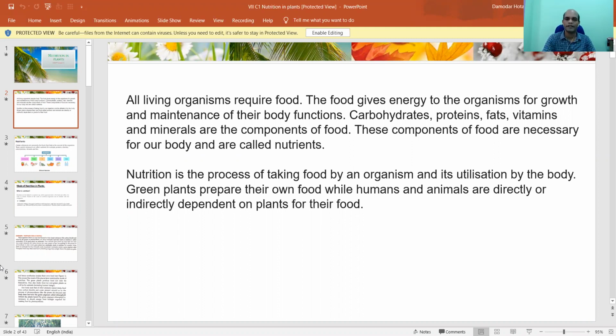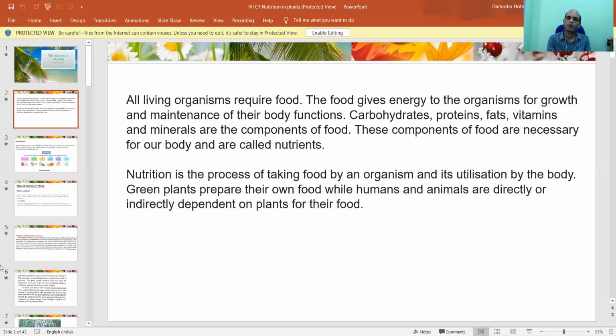This is called nutrients. Like we human beings, not only human beings, all animals, we require nutrients. Why? For growth of our body, for repair and maintenance of our body, and for such activities the body requires to survive. Like that, plants also require nutrients, but the nutrients are quite different from those of human beings. So that is what we're going to discuss in this chapter, right? So nutrition is the process of taking food by an organism and its full utilization by the body. This is called nutrition basically.